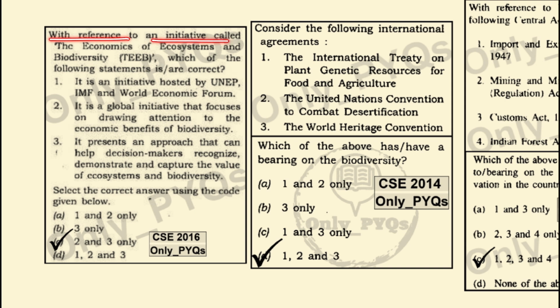With reference to an initiative called the Economics of the Ecosystem and the Biodiversity, which of the following statements is correct? It is an initiative hosted by UNEP, IMF, World Economic Forum. This is the wrong statement because this is an initiative hosted by UNEP. It is a global initiative that focuses on drawing attention to the economic benefit of the biodiversity. This is the correct statement. It presents an approach that can help decision makers recognize, demonstrate, and capture the value of the ecosystem and the biodiversity. This is also correct. Therefore, 2 and 3 are correct.